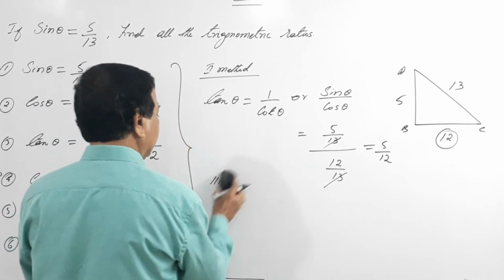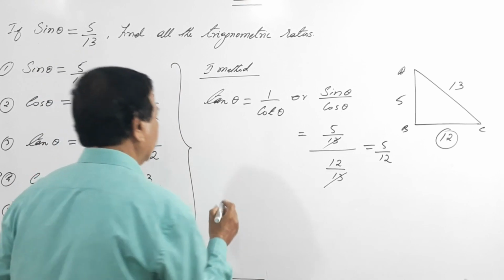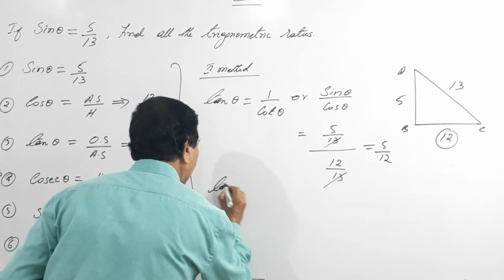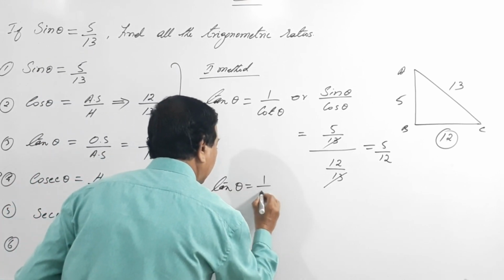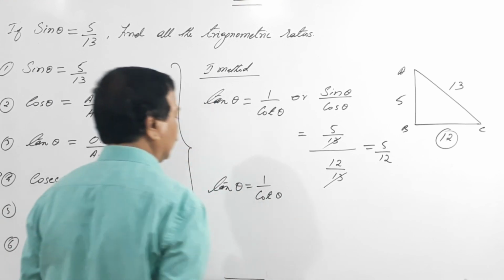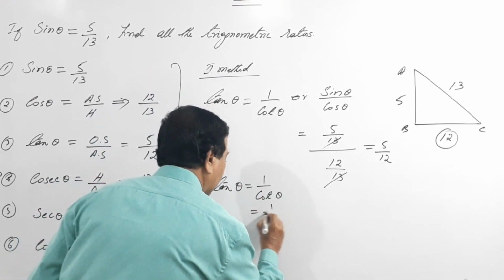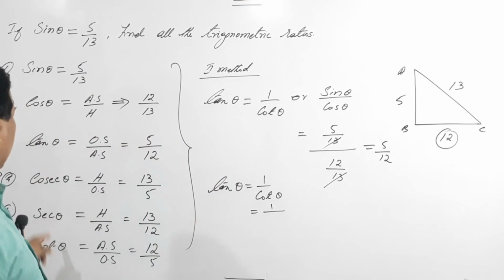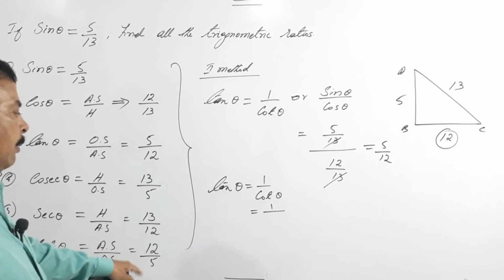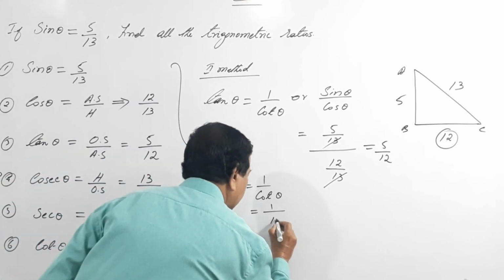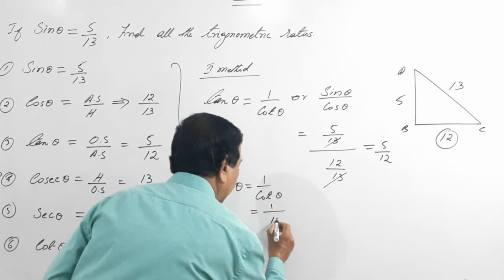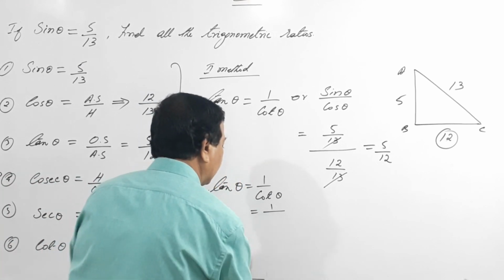For the second method, if you take tan theta equals 1 by cot theta. What is cot theta? Cot is 12 by 5. Cot is what?